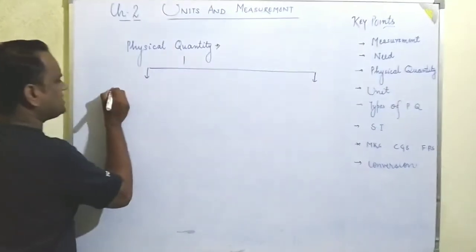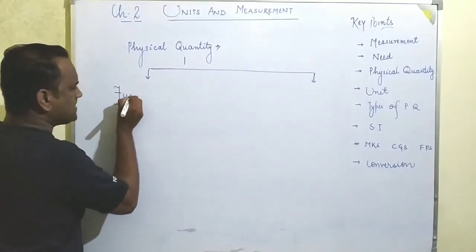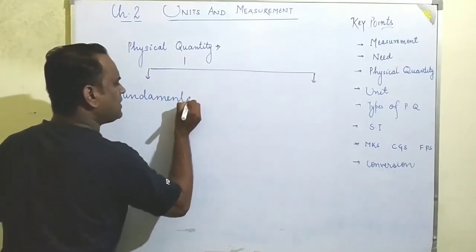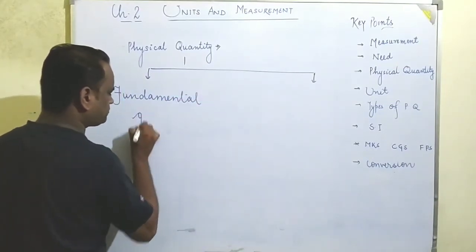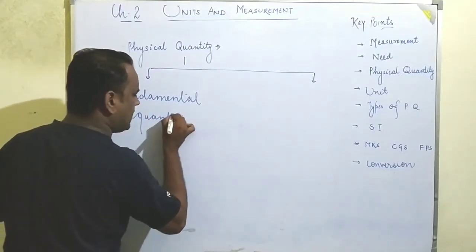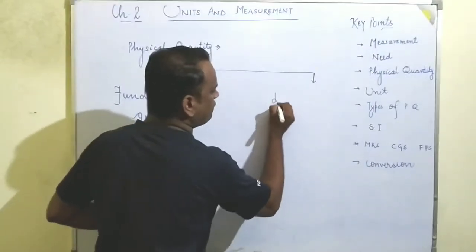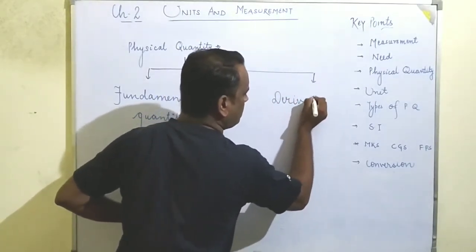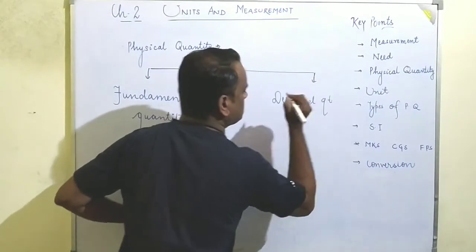The first one is the fundamental quantity, and the next one is the derived quantity. So one by one we will discuss these two things.